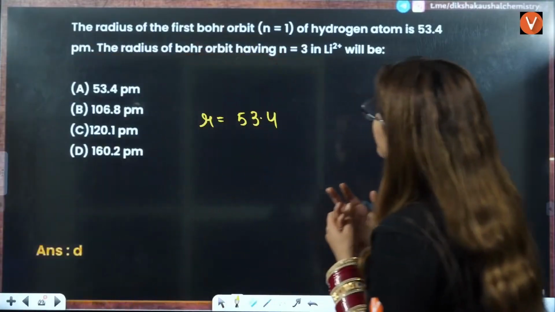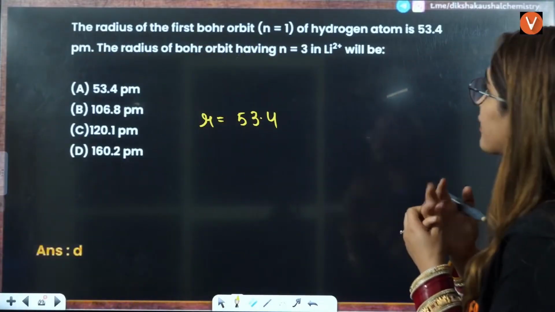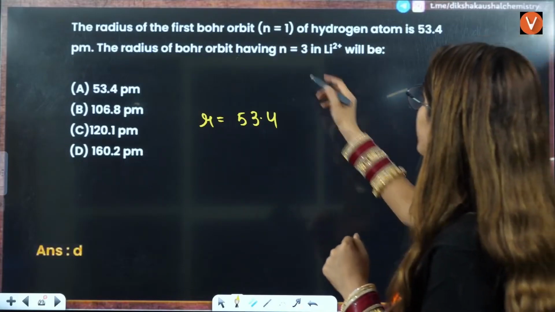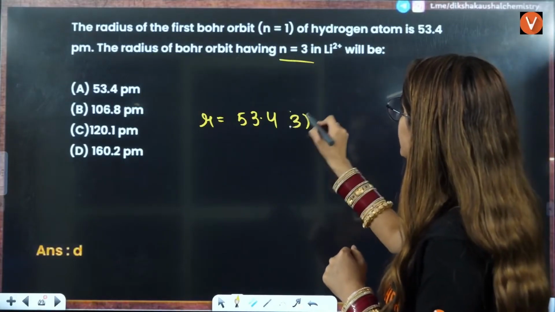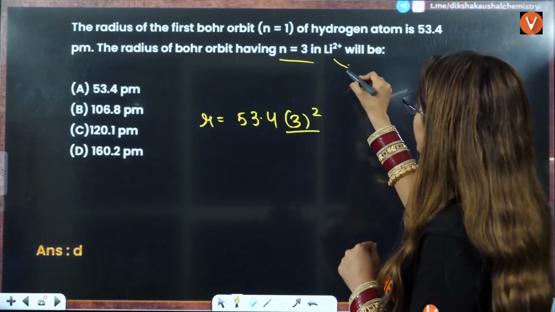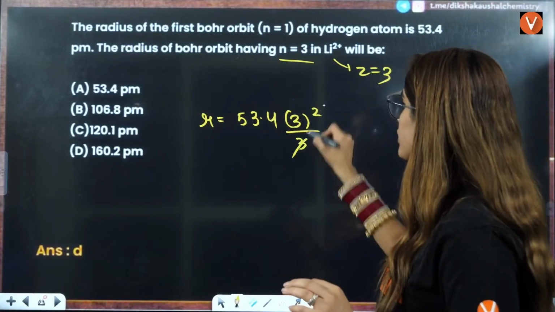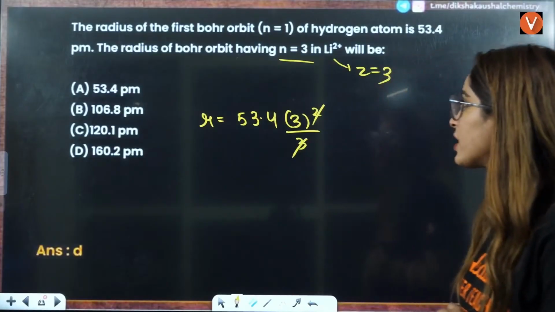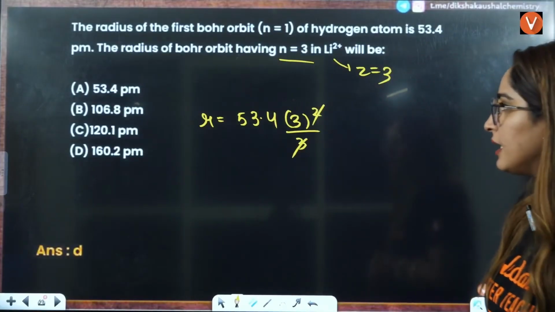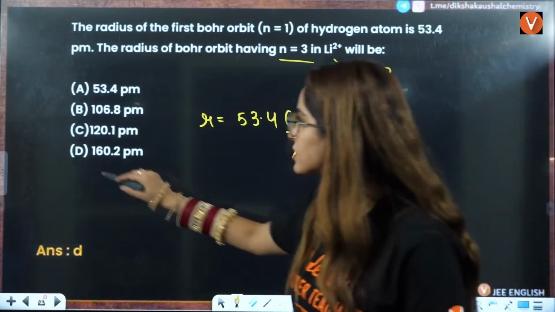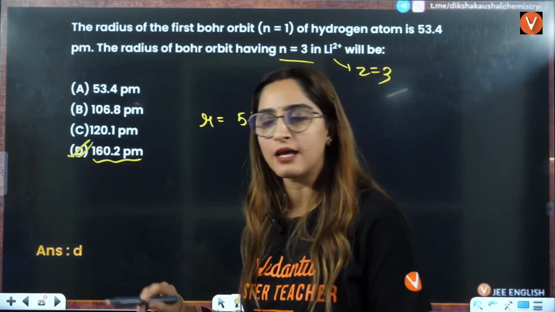They are asking you for the third Bohr orbit of lithium, so n is 3, that is n square is 9. Z for lithium is hydrogen, helium, lithium, that is 3. So it is going to be 53.4 multiplied by 3, that is approximately 160. So D is the correct answer.